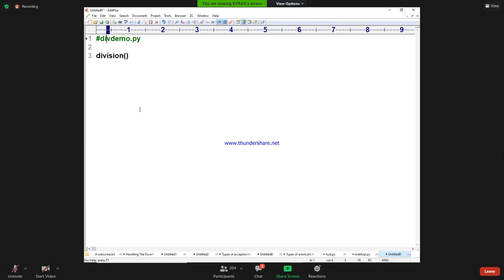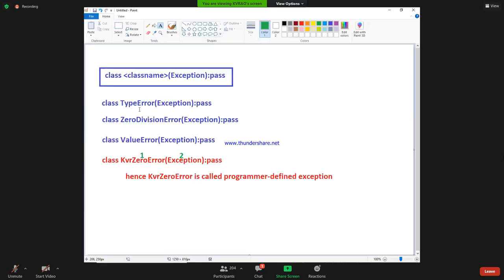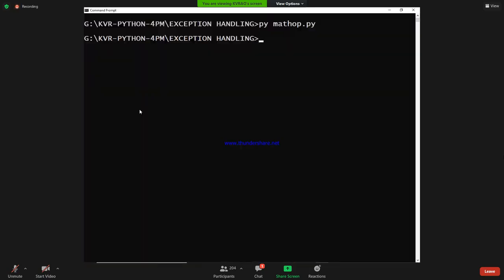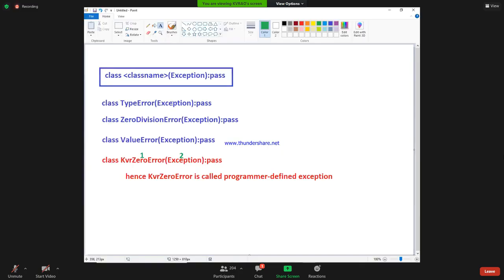Save. div_demo.py. Will it execute? No, sir. It won't execute, sir. Why? You see, the error will come. Division is not defined. So what do we do? Import.